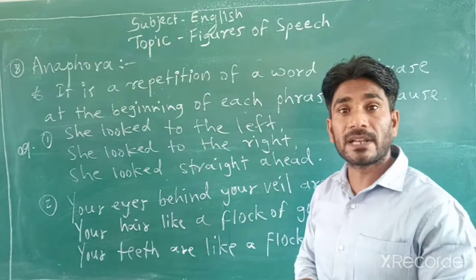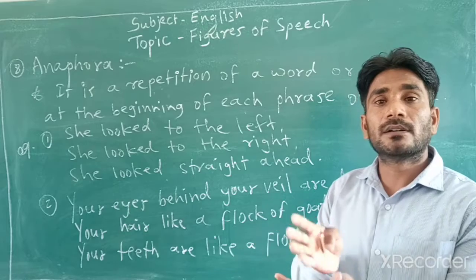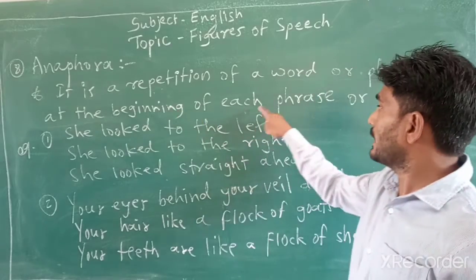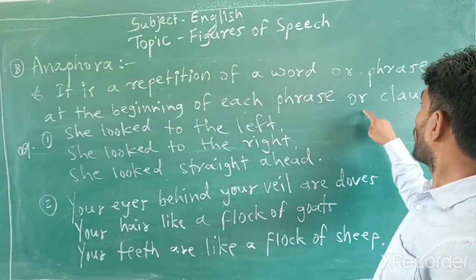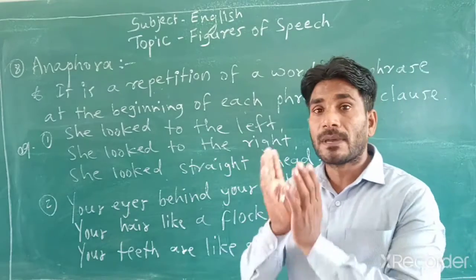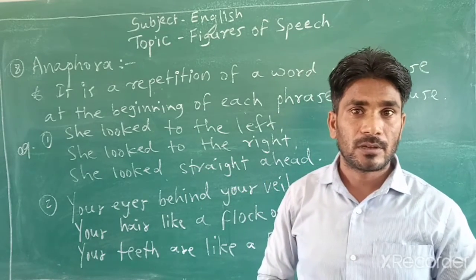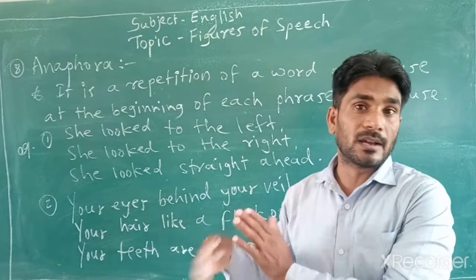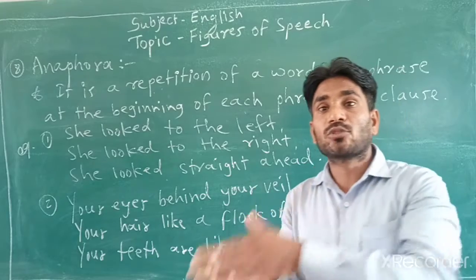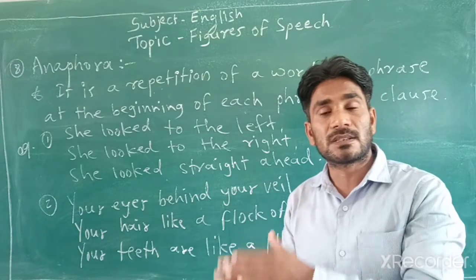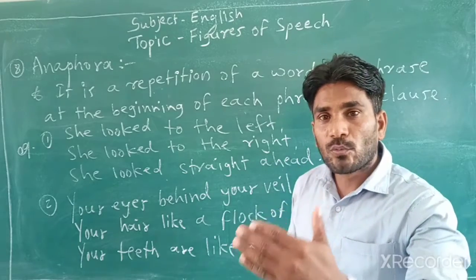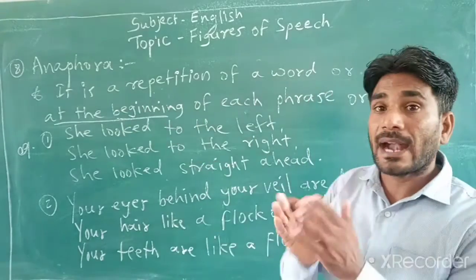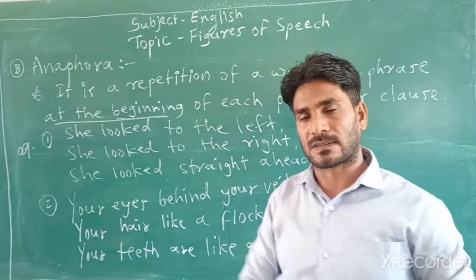A word or phrase, as we have seen in repetition, but the difference is at the beginning of each phrase or clause. At the beginning of each phrase or clause in the next lines. हम जो बोलते हैं ना अगली पंक्तियां, एक के बाद एक जो सेंटेंसेस आते हैं, उन सेंटेंसेस में या फिर उन पंक्तियों में अगर शुरुआत में, at the beginning, look at the word mentioned, a very important word here, at the beginning of next lines.